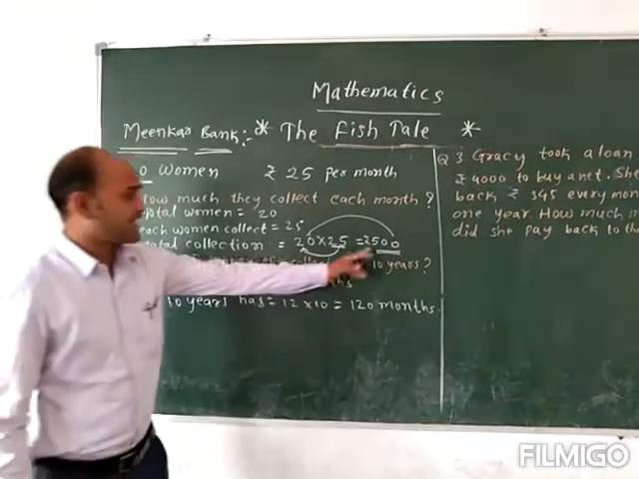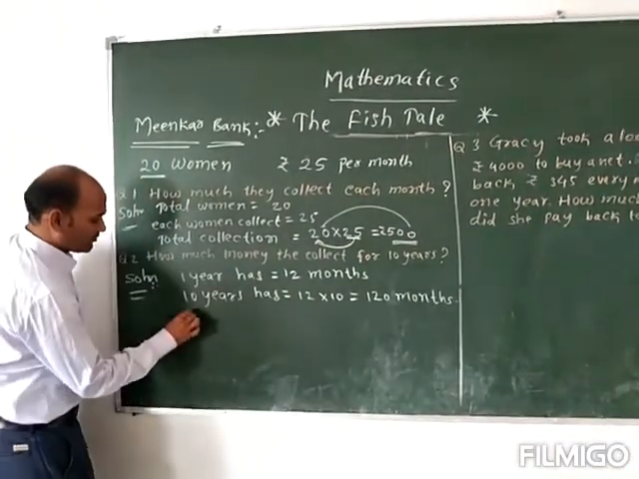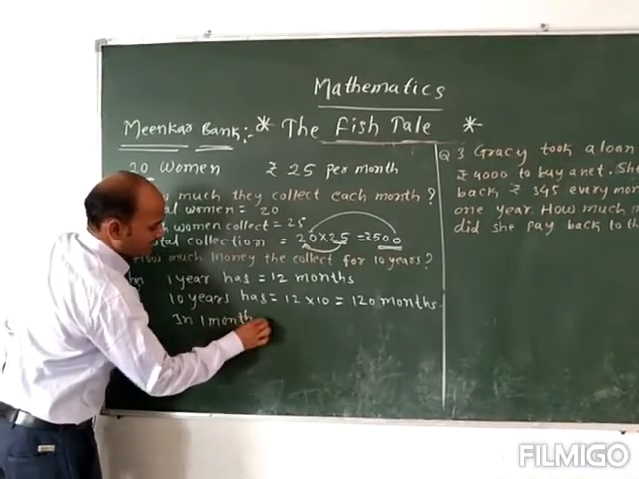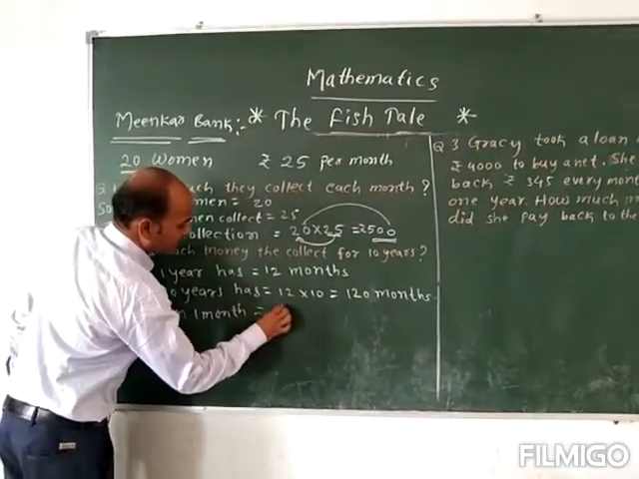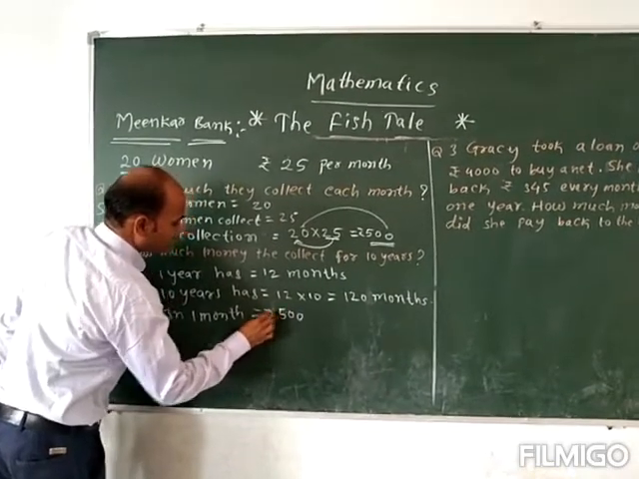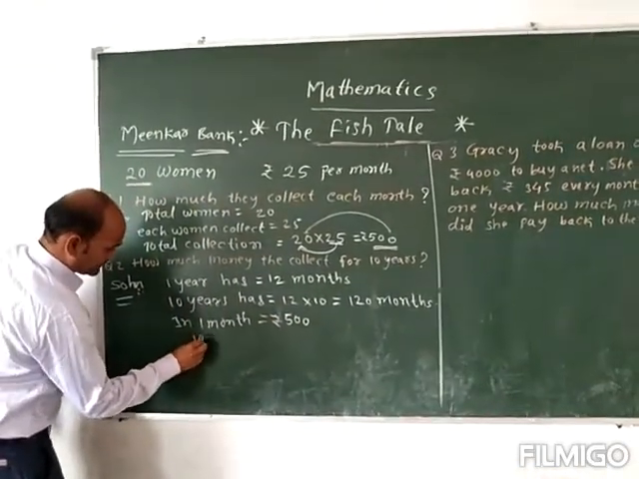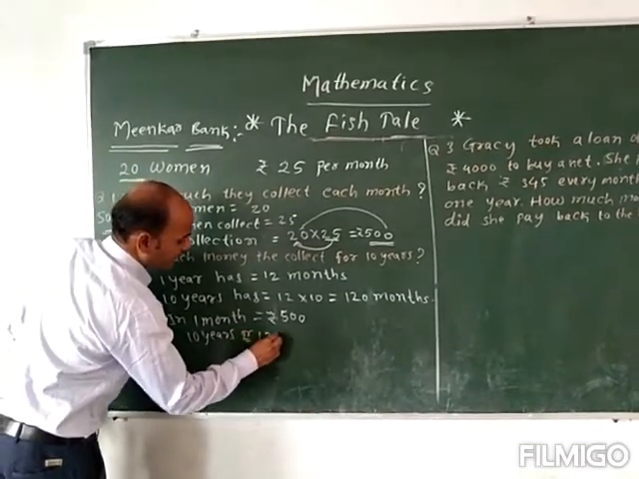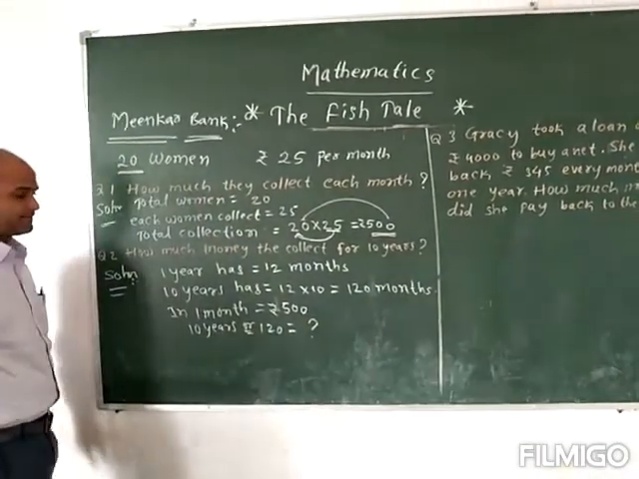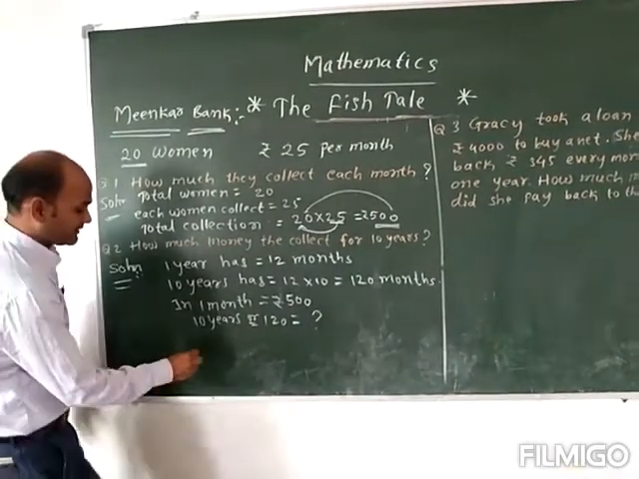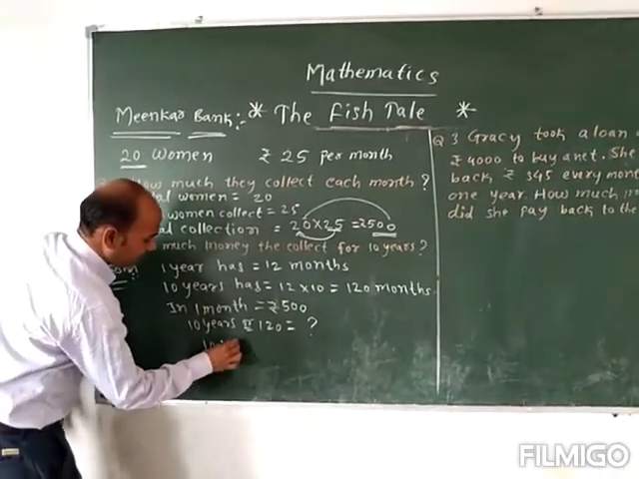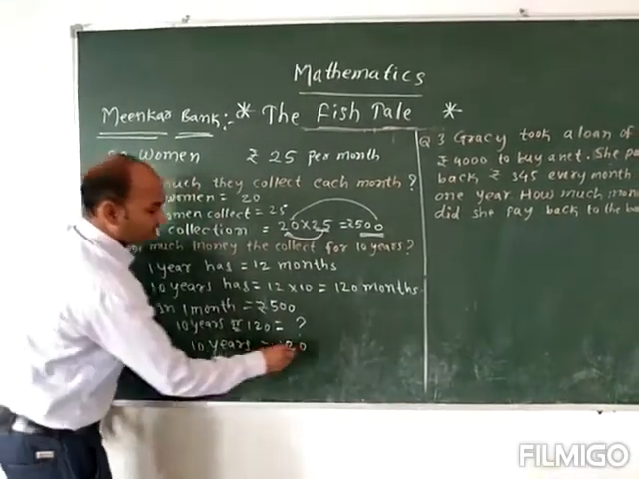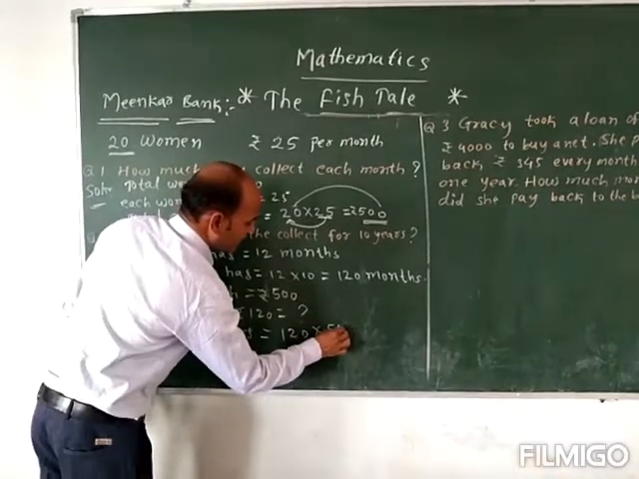In 1 month they are collecting 500 rupees. Then in 10 years or in 120 months, how much have they collected? In 10 years they have collected... 120 months is there. You can directly multiply with 500.